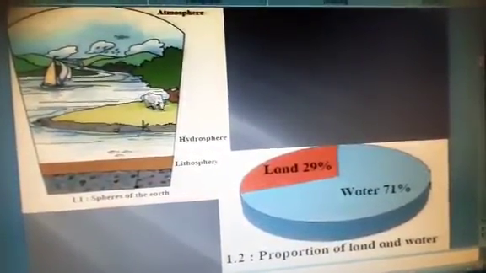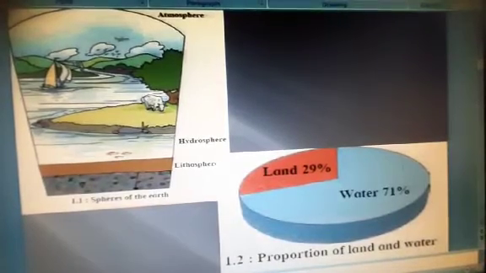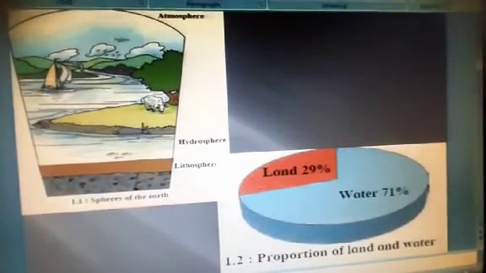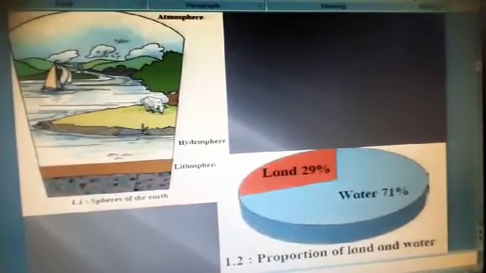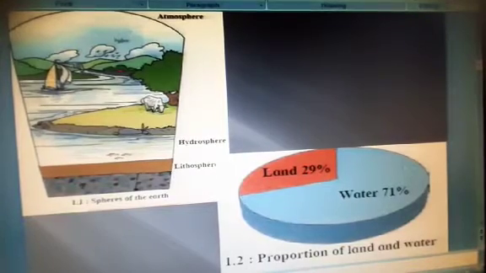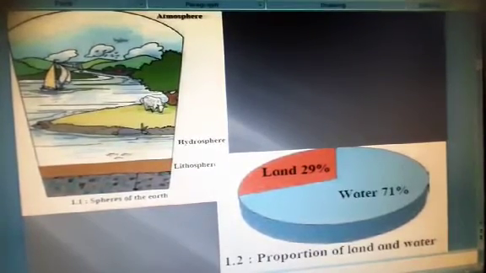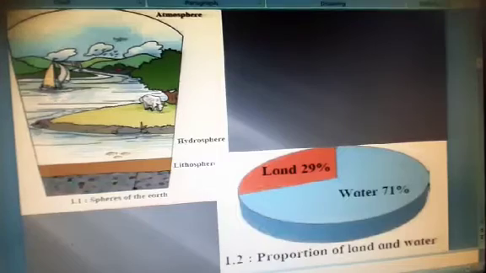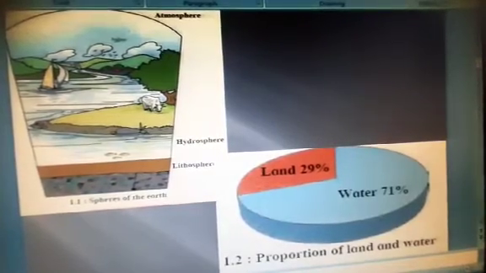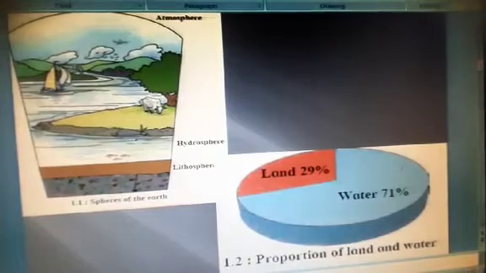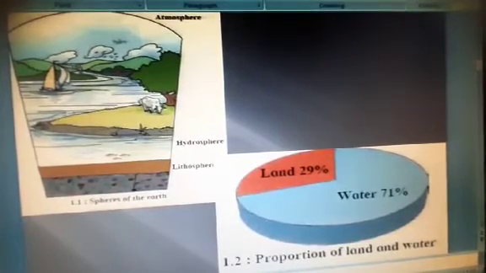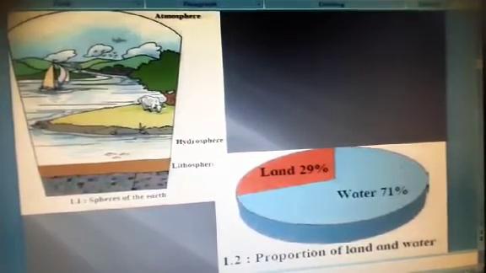In the first picture you are observing that this is the sphere of the earth. It is written there lithosphere, hydrosphere and atmosphere. Sphere earth is divided into three different layers. At the bottom, lithosphere is given. Litho means soil, and land is formed there.